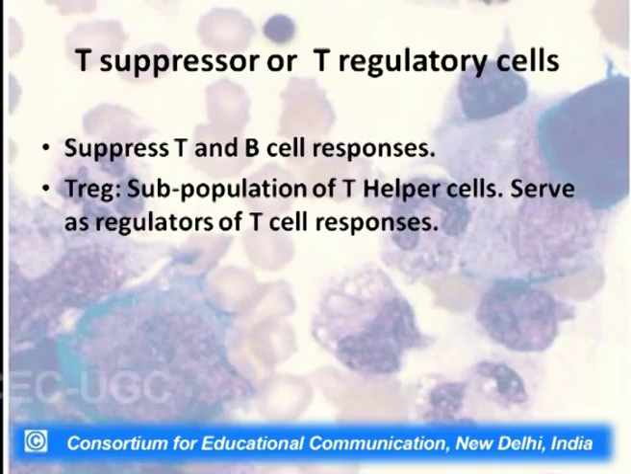We also have T suppressor and T regulatory cells. Not much is known about them. T suppressor cells are supposed to suppress T and B cell responses, while T regulatory cells are again a subpopulation of T helper cells which regulate T cell responses. Not much is known about them.